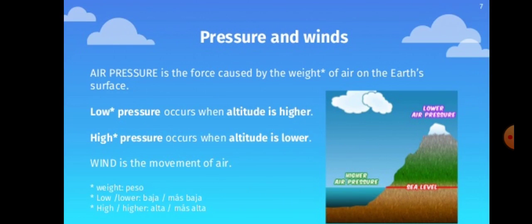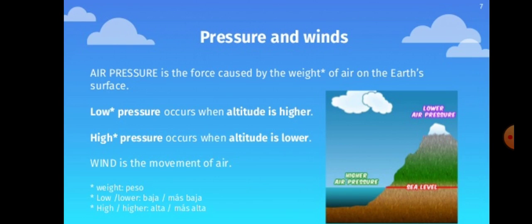The last thing was pressure and winds. Air pressure is the force caused by the weight of air, how much weight of air exists on the Earth's surface, right? Low pressure occurs when altitude is higher, as you can see in the picture.